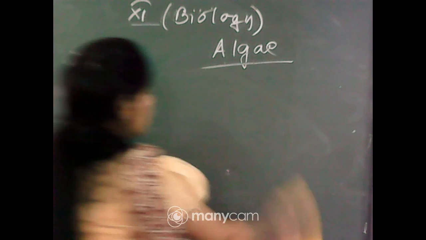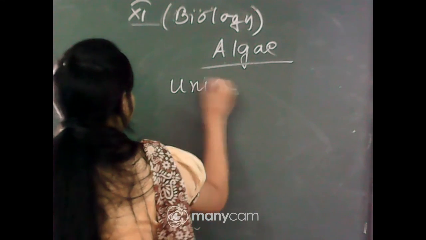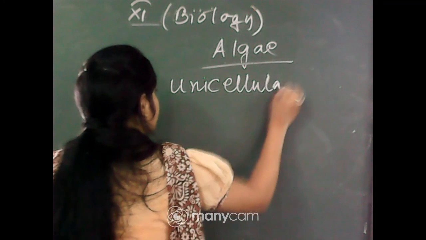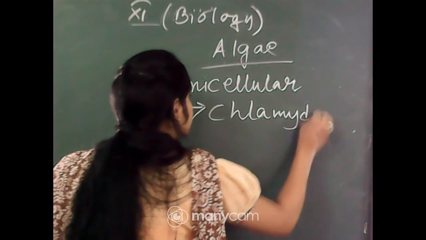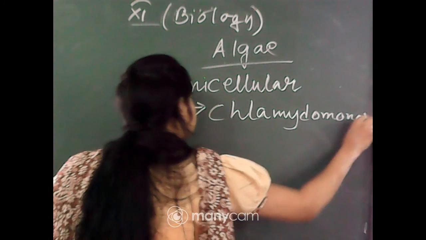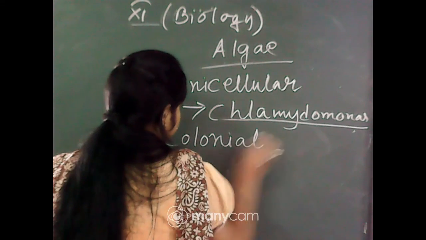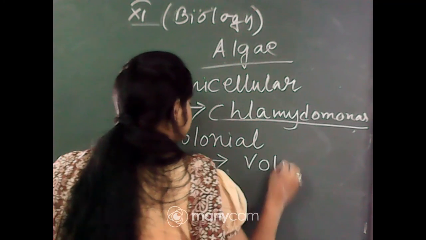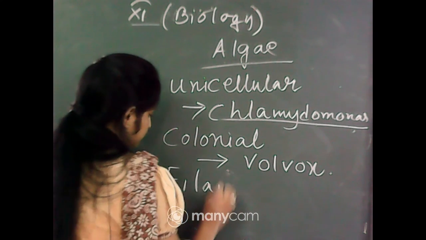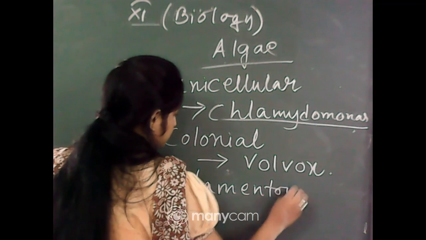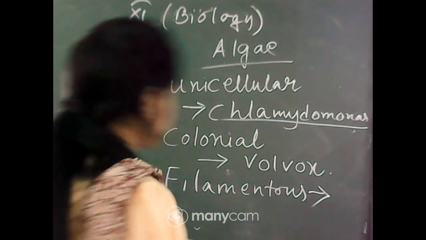The size of the algae varies from unicellular to colonial. Okay, unicellular algae, example Chlamydomonas. Colonial algae, that is Volvox. Filamentous, that is Spirulina, Oscillatoria. Okay, filamentous Eurothrix.